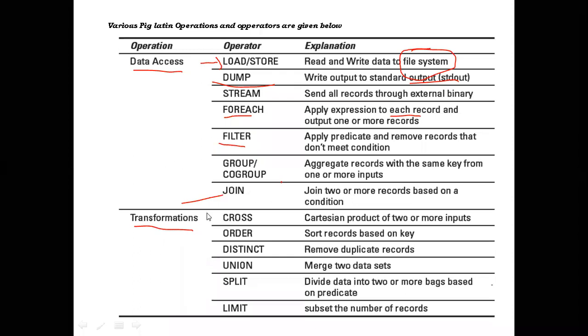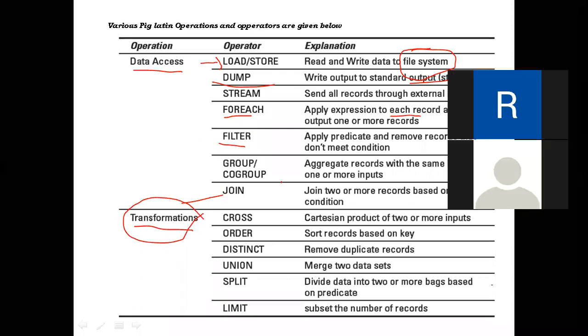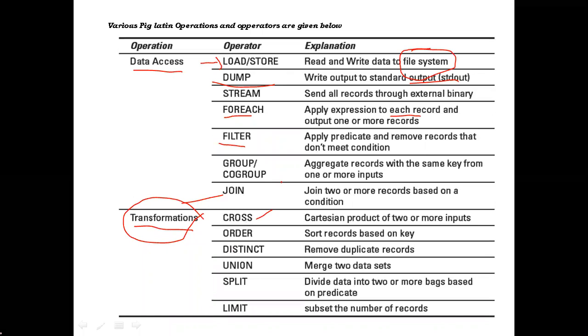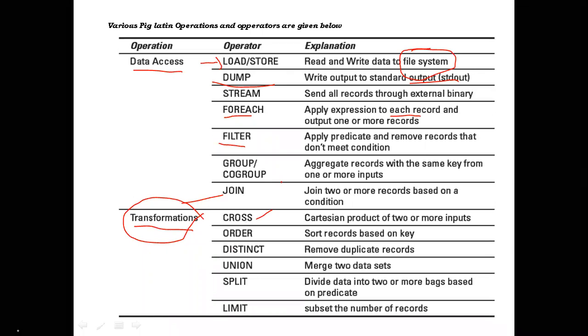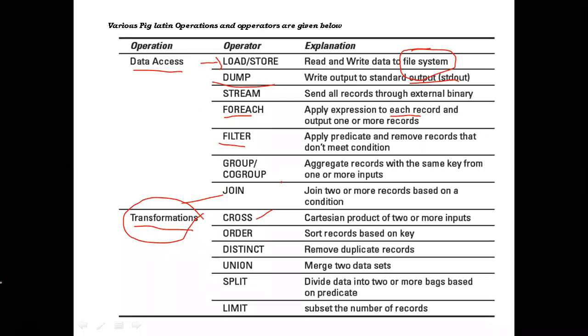And when we come to the second category, transformation operations. The data transformation operators are: cross, to apply Cartesian product, similar to SQL. In SQL also we have the cross product, Cartesian product. The cross operator indicates the Cartesian product. Order, to sort the data. It is also similar to our SQL order by. Same thing here, order will do.